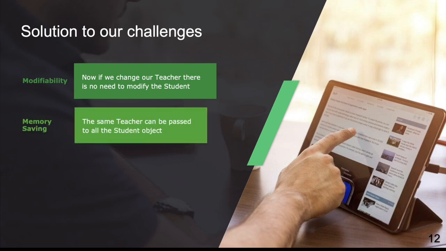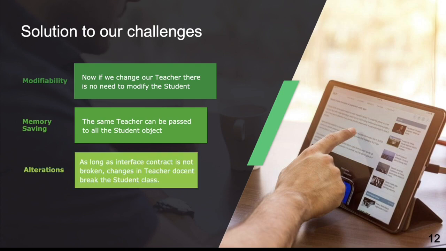And like we saw, we had 5 student objects and they were creating 5 teacher objects. Now there will be 5 student objects and only 1 teacher object. If we multiply this by a huge proportion, if there are 50,000 students in an online class, for example, then still there is only one teacher. So we are saving a lot of object space. That is why it is memory saving as well.